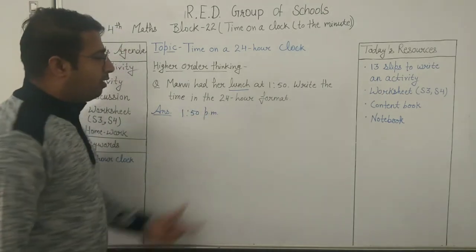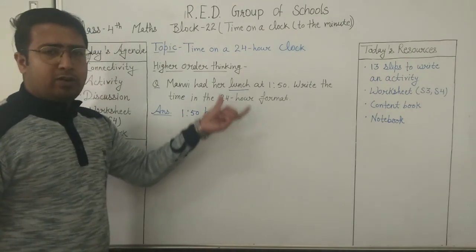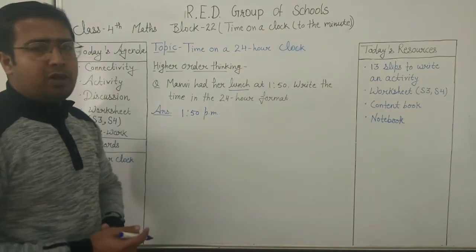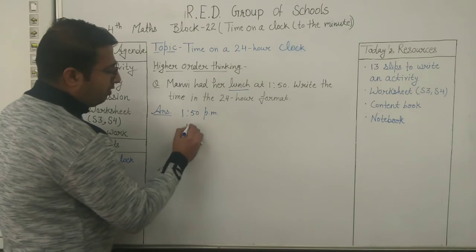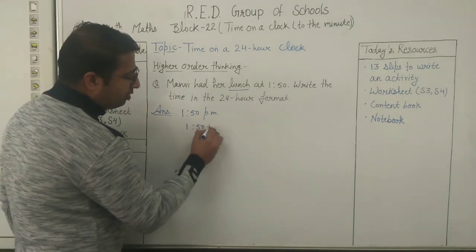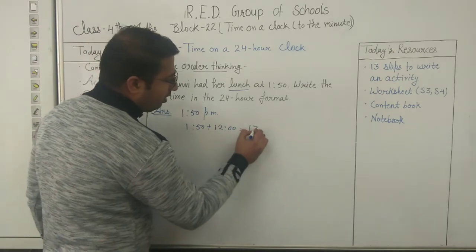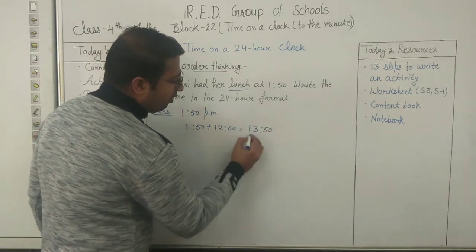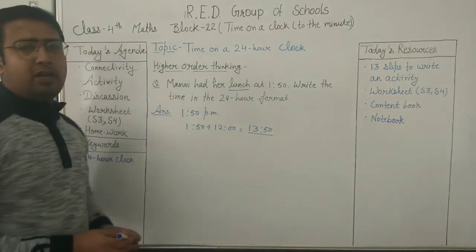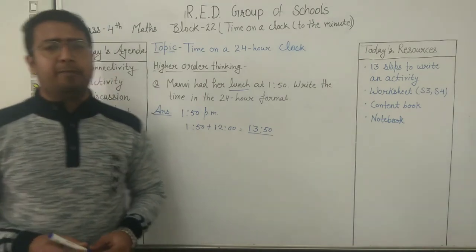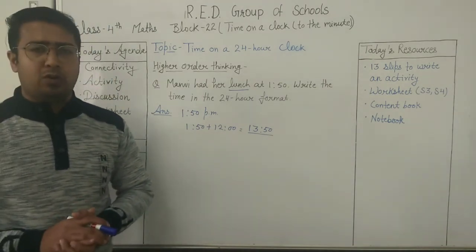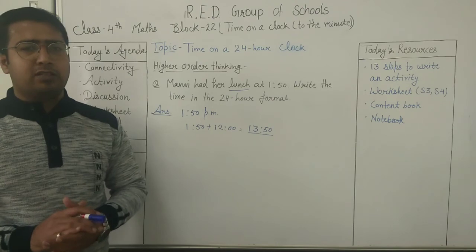Now we have to write in the 24-hour format. So what do we have to do? We have to add 12 hours. So 1:50 plus 12 hours will be 13 hours and 50 minutes. So this is the timing in the 24-hour format. Now I hope it is clear to you, and we have achieved our today's aims also.